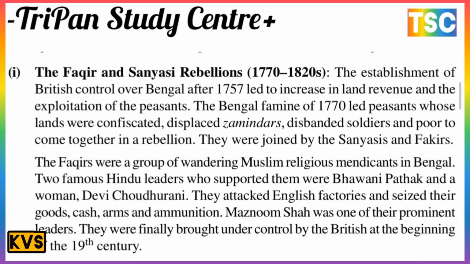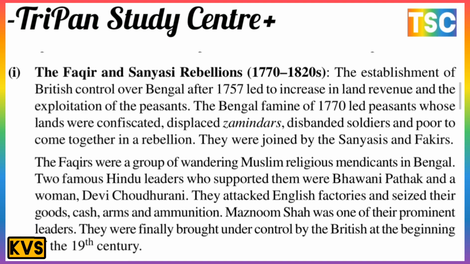First, the Fakir and Sannyasi rebellion. The Fakir and Sannyasi rebellion, 1770 to 1820. The establishment of British control over Bengal after 1757 led to an increase in land revenue and the exploitation of the peasants.